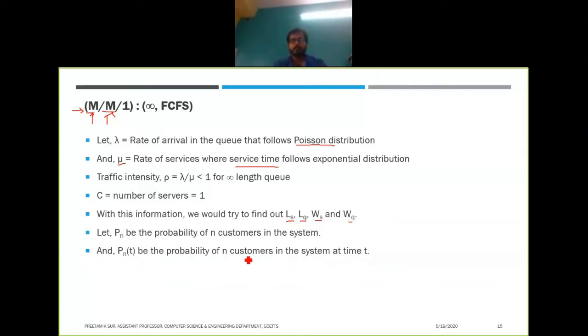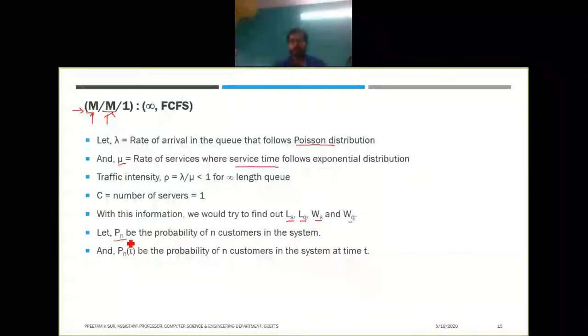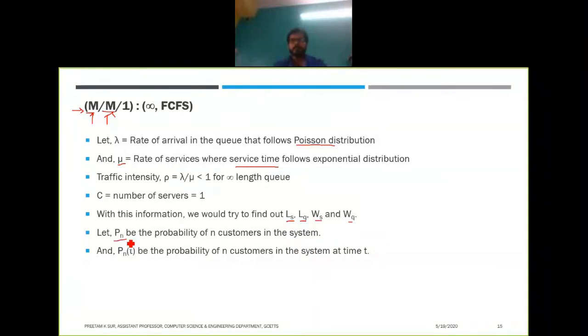Pn will represent the probability of n customers in the system in case of steady state, when it is not dependent on time. We'll start with Pn of t, and we will eventually find out that it will not be dependent on t when it is in steady state.